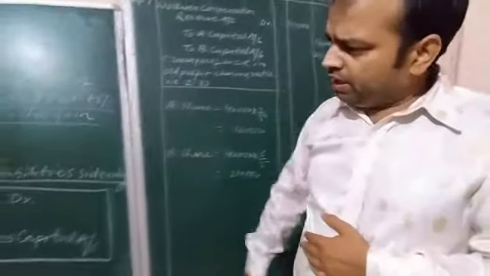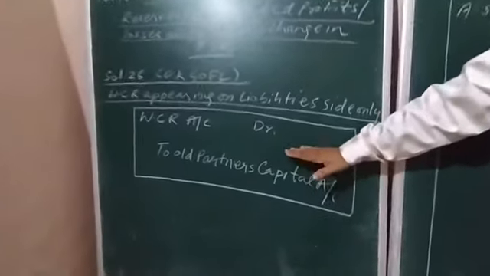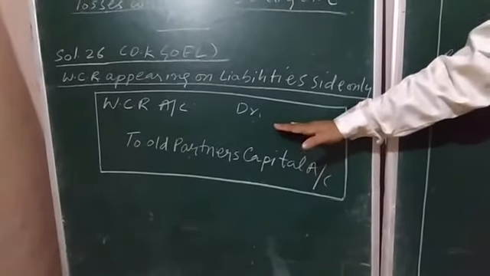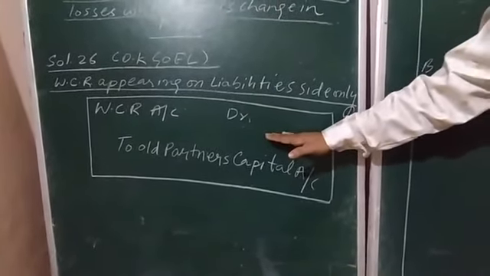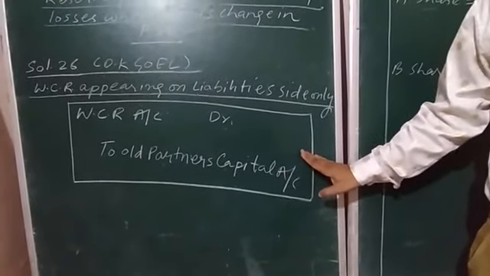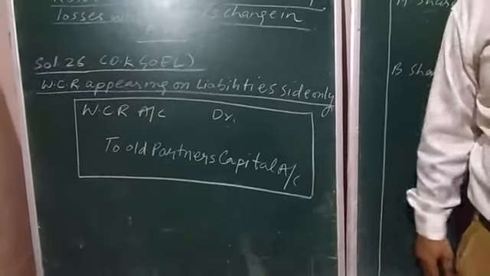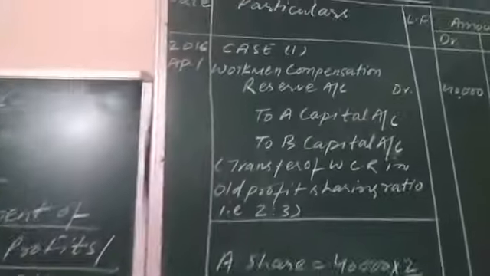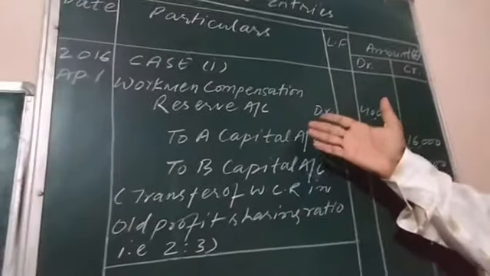Okay, and keep in mind the general entry to be passed when WCR, that is workman compensation reserve, is to be distributed among old partners is WCR account debit to old partners capital account. Okay, this entry you just keep in mind. On the basis of this entry, I have passed the entry related to the question which is asked in the question.